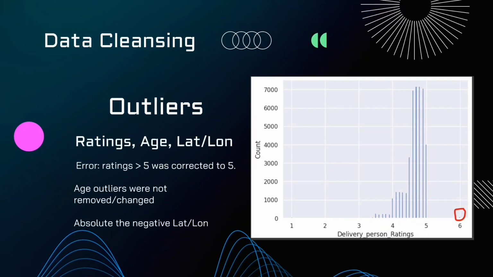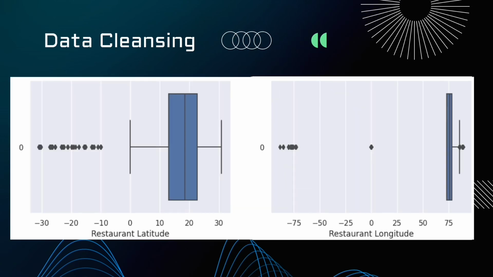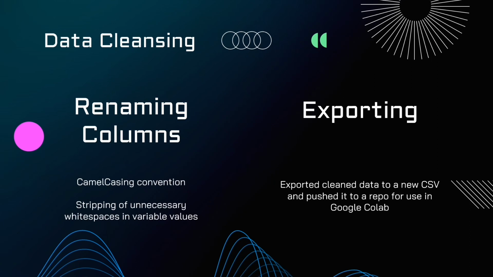When removing outliers, ratings higher than 5 were corrected to 5. The edge outliers were retained, and we take the absolute of the negative outliers in the restaurant latitude and restaurant longitude respectively, as we believe it could be from an error in data entry. We also perform some renaming and formatting operations on our columns. We use the camel casing convention to rename our columns. We also remove any unnecessary white spaces in the variable values to ensure uniformity across the entire dataset. Lastly, we export the clean data to a new CSV and push it to a repository for use in Google Colab.